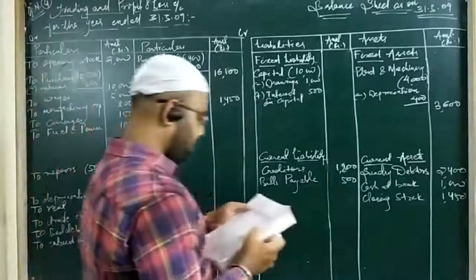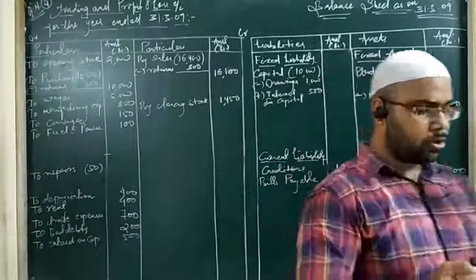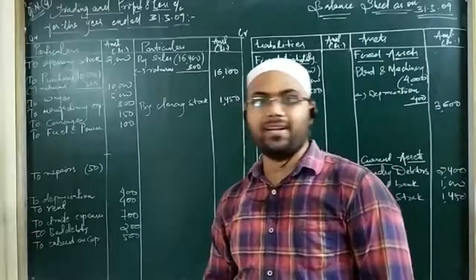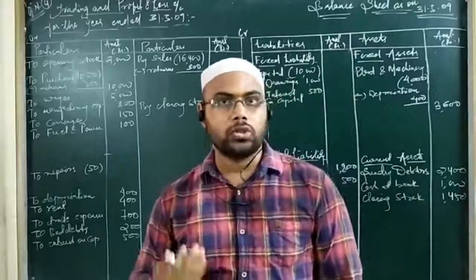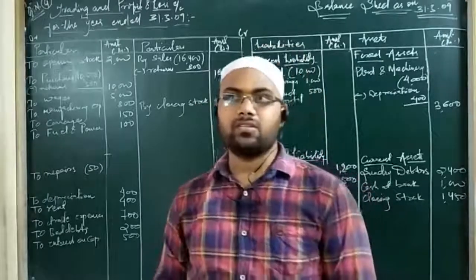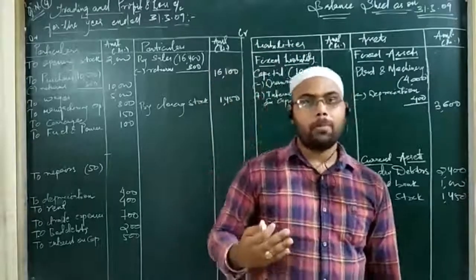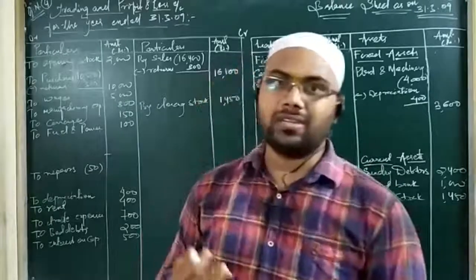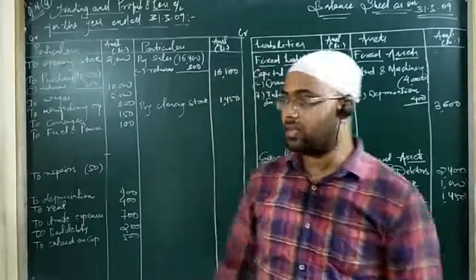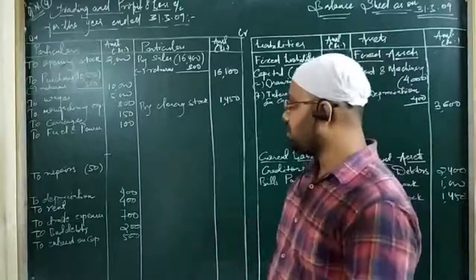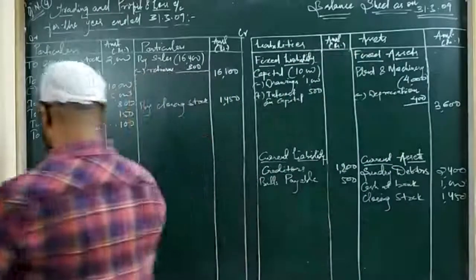Last adjustment is a sum of 40 rupees due for repairs. That means you have made repairs and you have not paid the amount. So this is called outstanding expenses. That means the expenses are raised, but you have not yet made the payment. And you know the treatment of outstanding expenses. You have to add to repairs first.